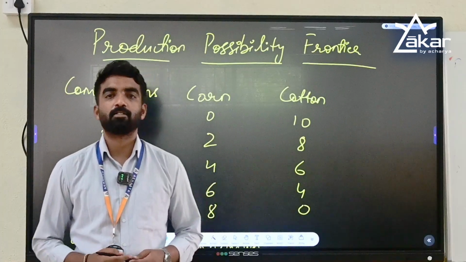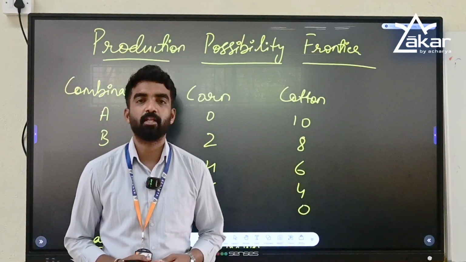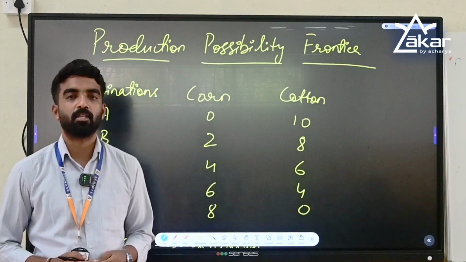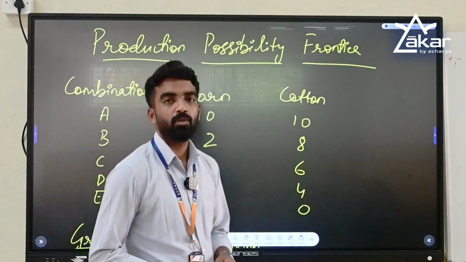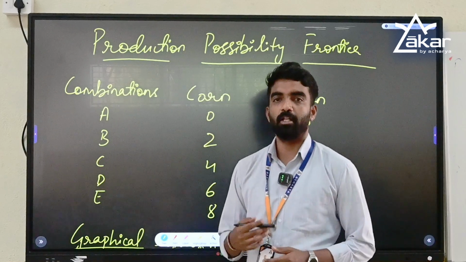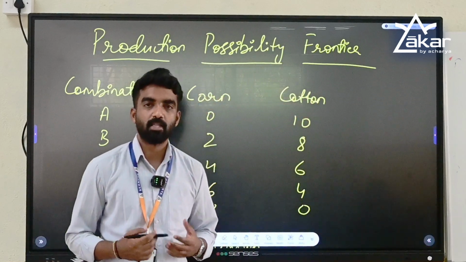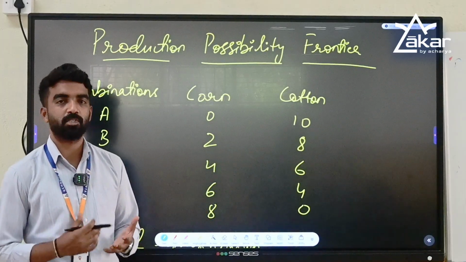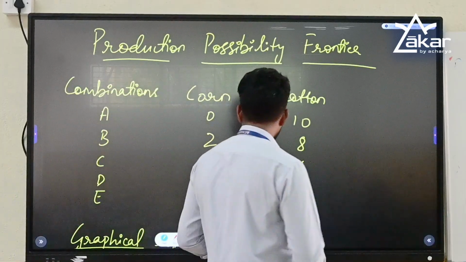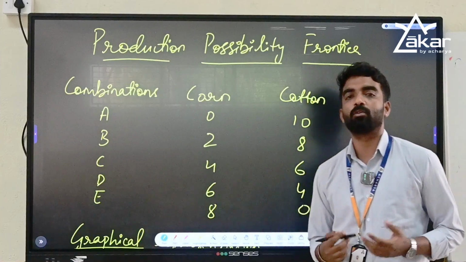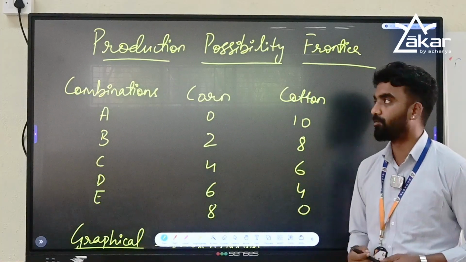Now we know that a society or the people in a society need numerous combinations of goods and services, which we have discussed in our previous sessions. So here the problem is limited resources. This raises the problem of allocation of resources, of what to produce and how much to produce. So for that, the answer is the production possibility frontier, which is also called the production possibility curve.